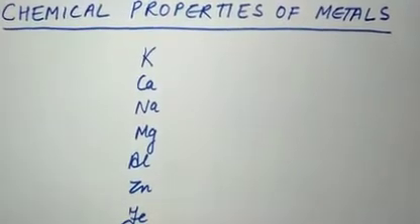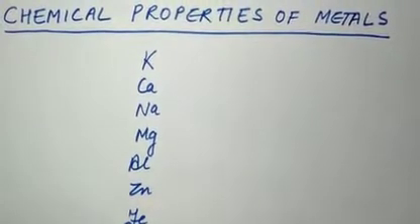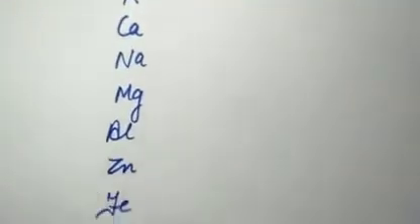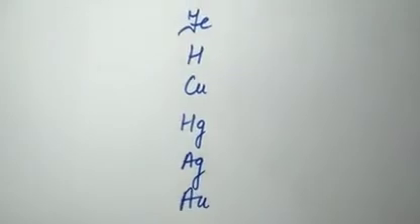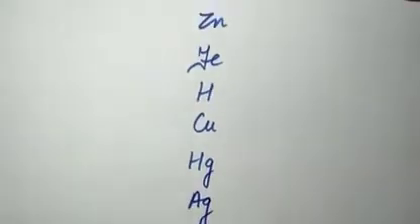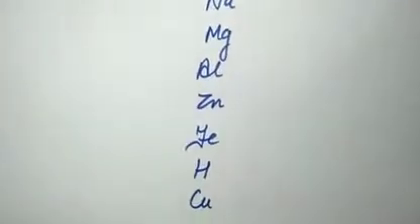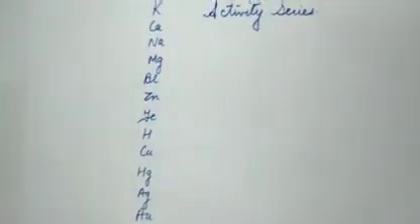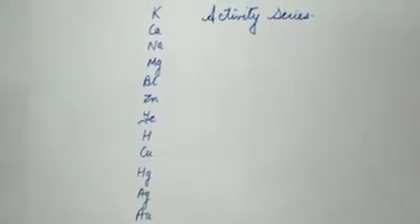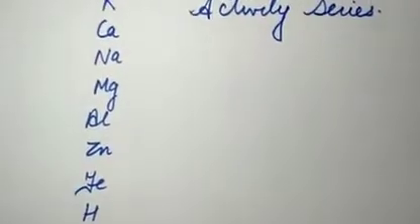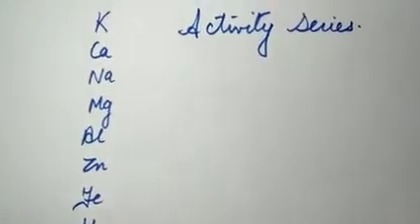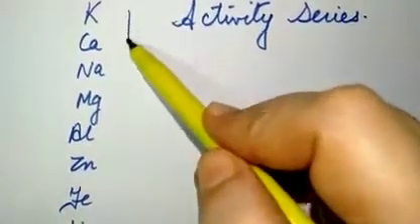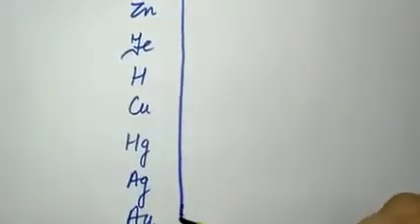Now first we look at the chemical properties of metals. Here I have written a series. This is known as the activity series. The activity series is when the metals are arranged in decreasing order of their reactivity. This is the decreasing order of their reactivity. That is,